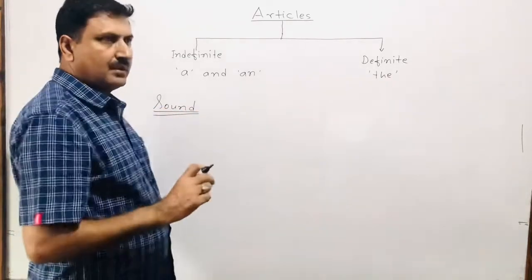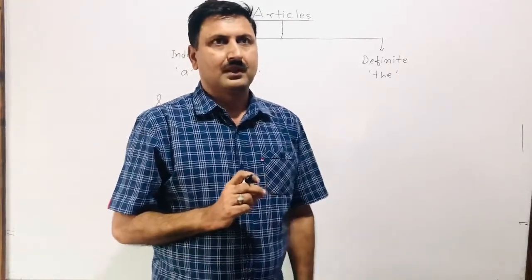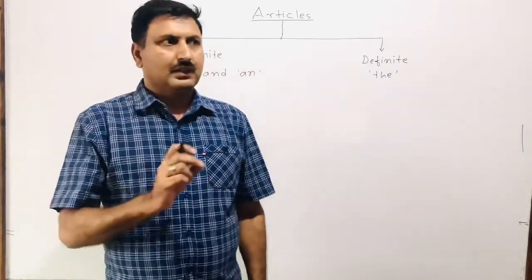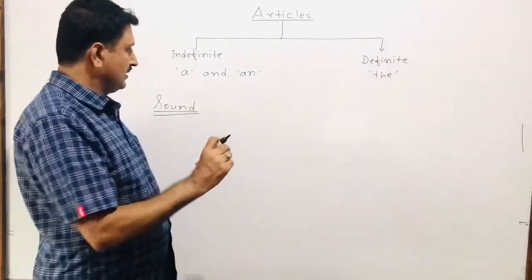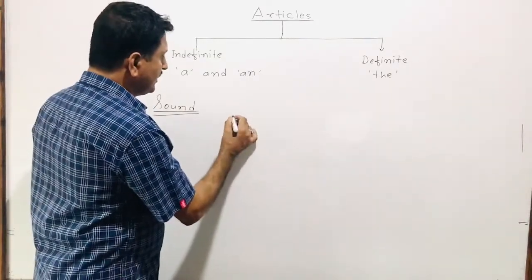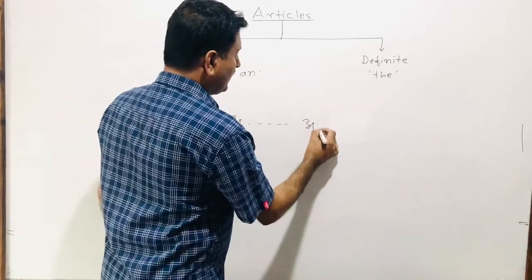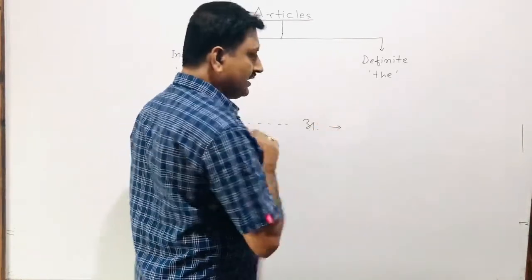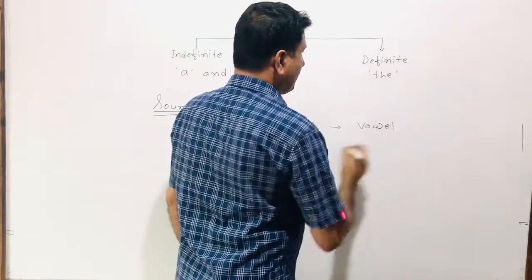Sound means vowel sound and consonant sound. So be sure, any letter that gives the sound from A to A in Nepali is vowel sound.